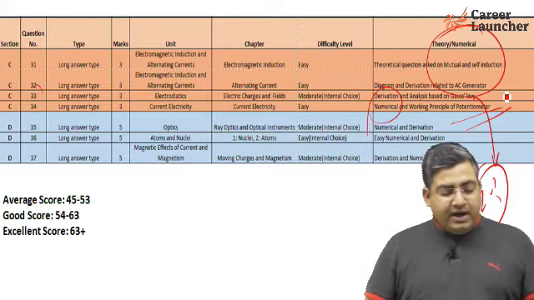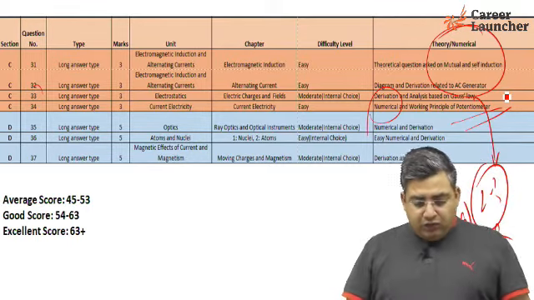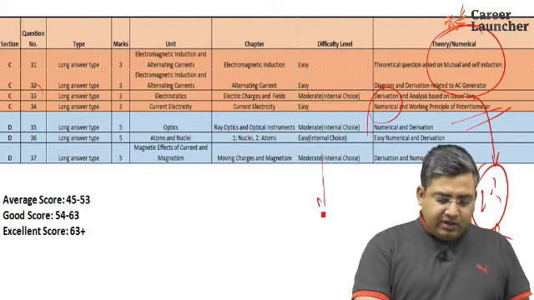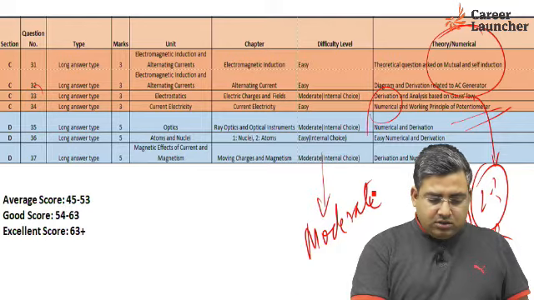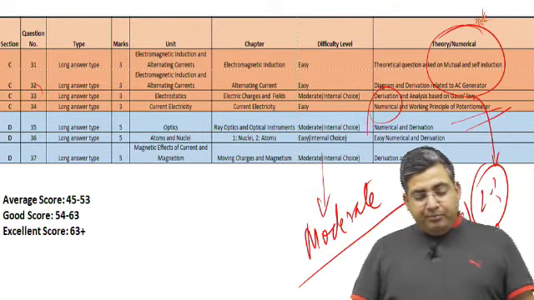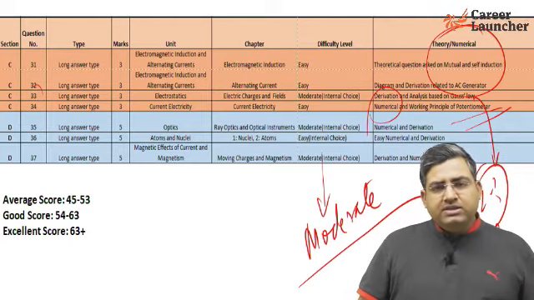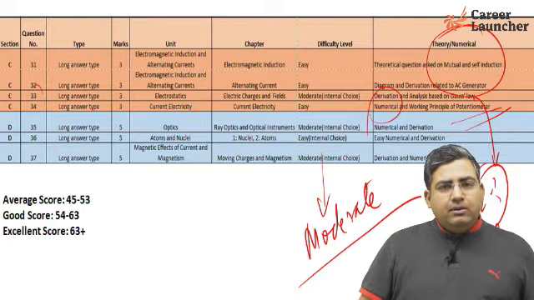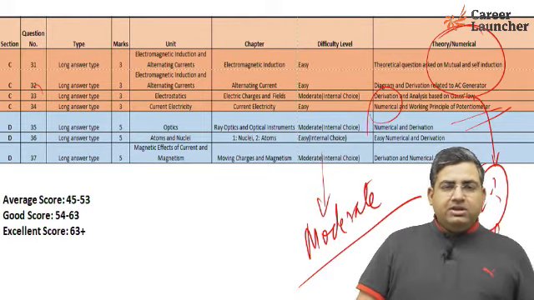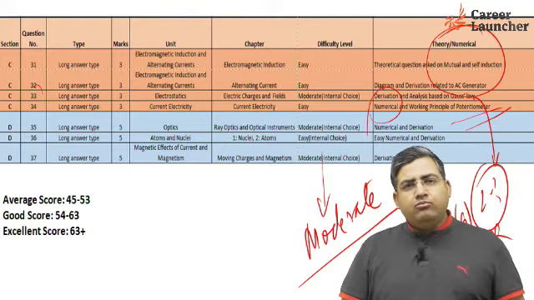Now let us look at section D. So section D was really tough, I would say a kind of moderate segment. Basically section D is a long answer type section wherein the student has to attempt these questions for 5 marks. So obviously these questions are supposed to be moderate in nature.